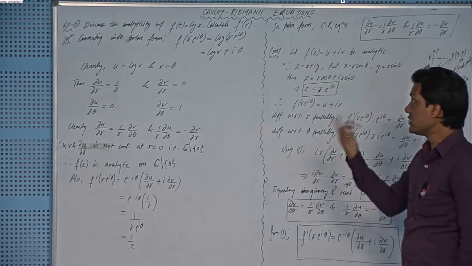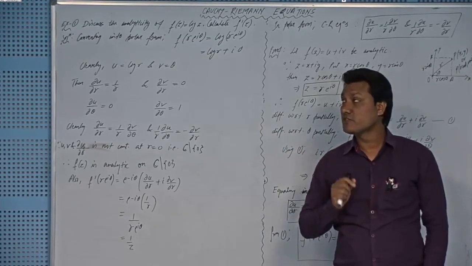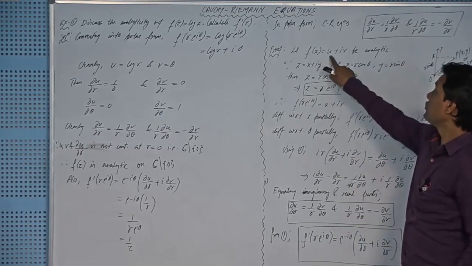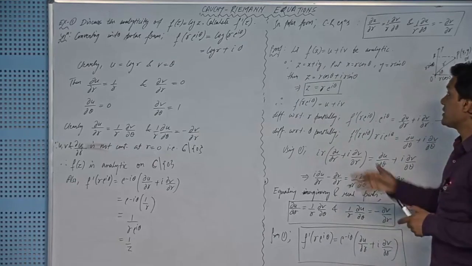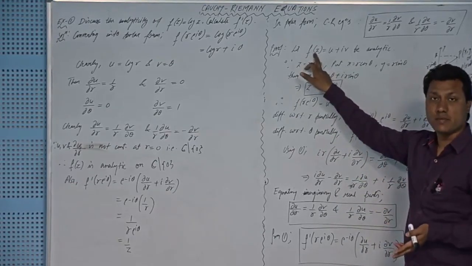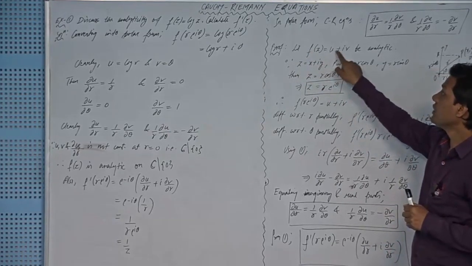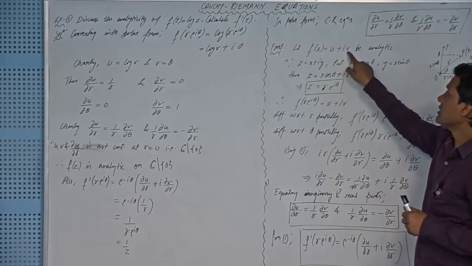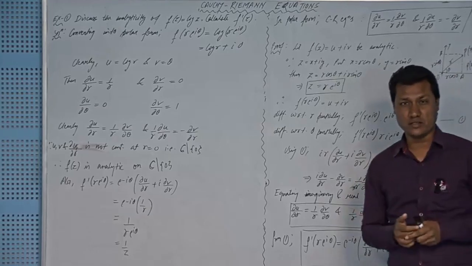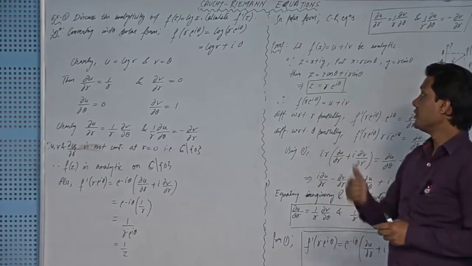We have discussed CR equations in both Cartesian and polar form, and in the next video we will be discussing the behavior of u and v, right? Till now we have been discussing this analytic function f(z), its differentiability, its continuity, its limit, right? But now we will get an insight into u and v. u is the real part of the function and v is the imaginary part of an analytic function, and what are the properties of u and v, especially when they are part of an analytic function? That will be the part of our next video, right?